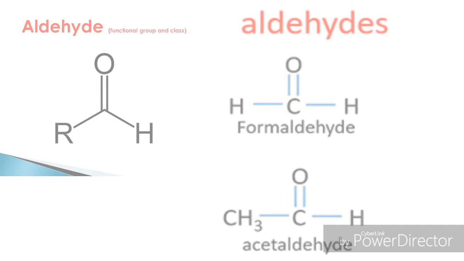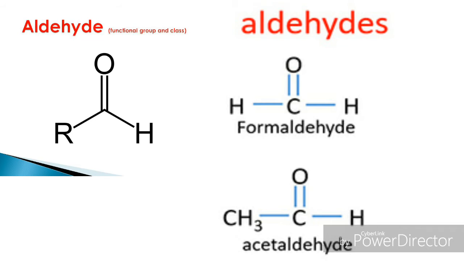Here you can see the chemical structures of formaldehyde and acetaldehyde. Their IUPAC names are methanal and ethanal. The chemical formula of formaldehyde is HCHO and acetaldehyde is CH3CHO.